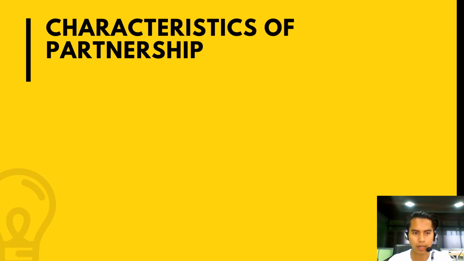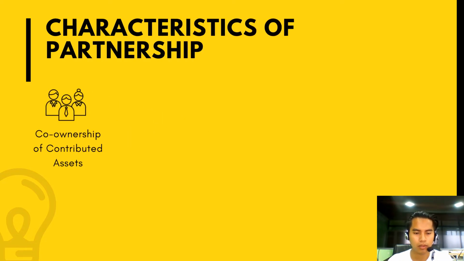So we proceed to the characteristics of the partnership. The first one is the co-ownership of contributed assets. In these characteristics, each partner is a co-owner of the properties invested in the partnership, and each has an equal right with his partners to possess a specific partnership property for partnership purposes. However, a partner cannot possess specific partnership property for any purpose without the consent of his partners.